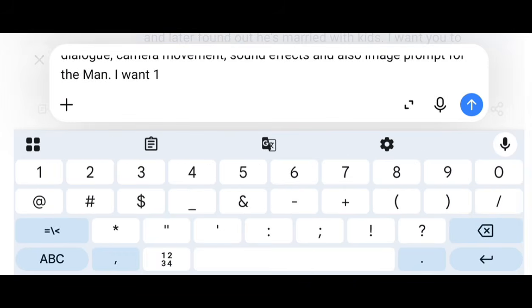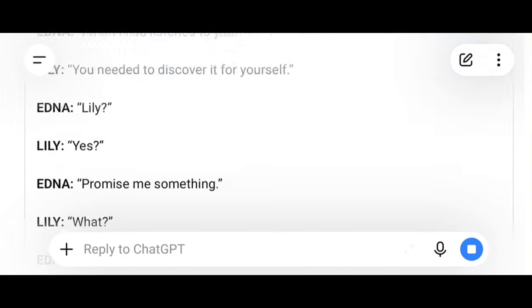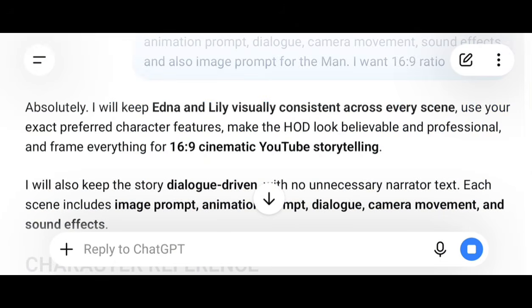You have to tell it your aspect ratio very early so that it knows what you want. Okay, I want it in 16:9. And then you go on and click on send and you wait for it to generate your story and share everything into scene by scene. You say absolutely, I'll keep Edna and Lily visually consistent across every scene. Use your exact preferred character features. And I'll make the HOD look believable and professional and frame everything for YouTube storytelling 16:9 cinematic.